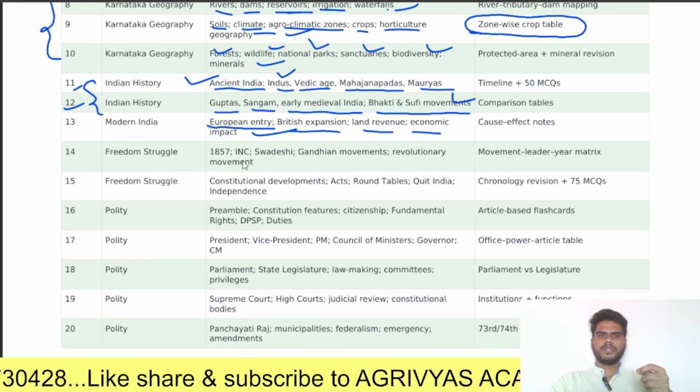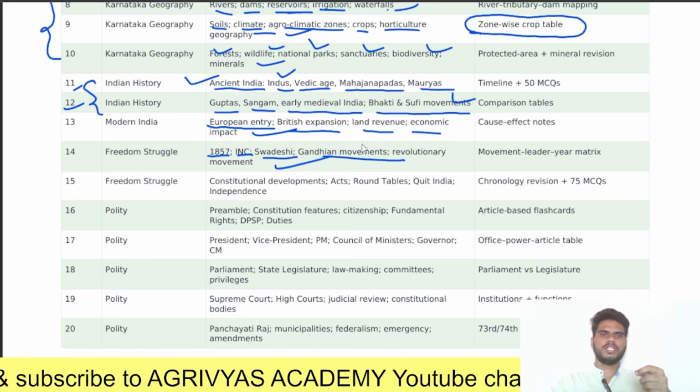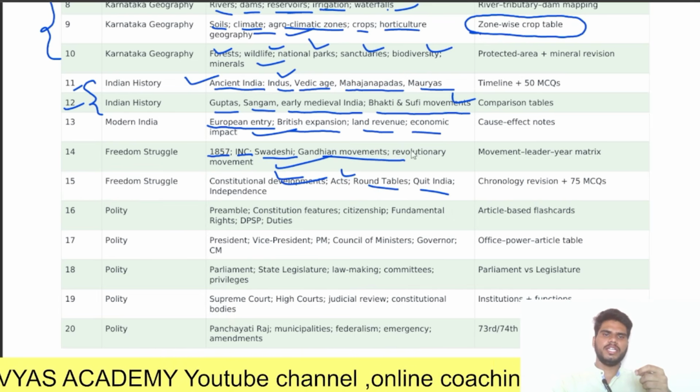Next, coming to the freedom struggle. So 1857, next, INC, Swadeshi, Gandhian movement, revolutionary movement. Next, constitutional developments, acts, roundtables, Quit India, independence.